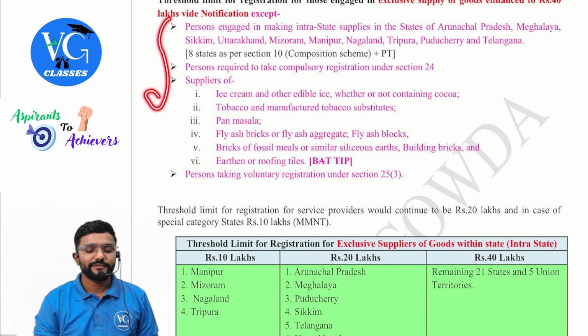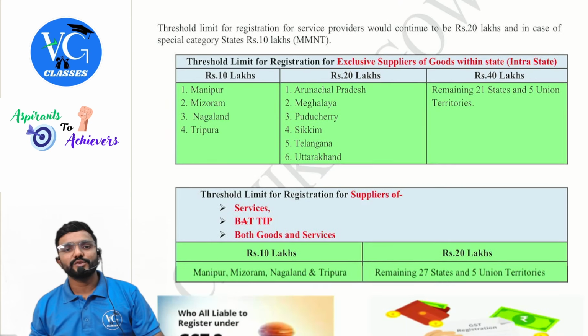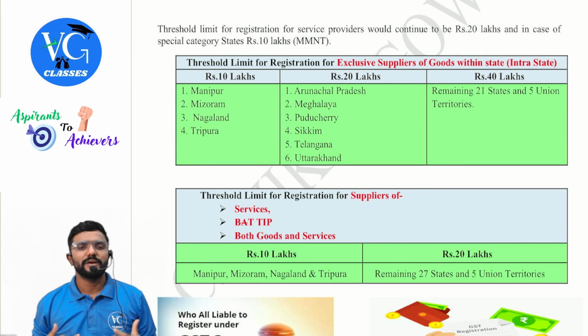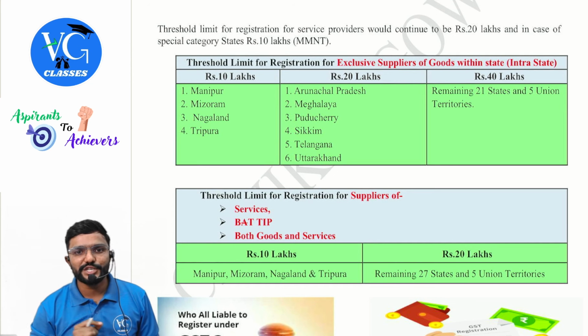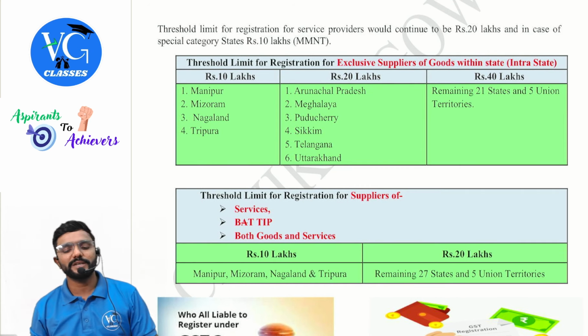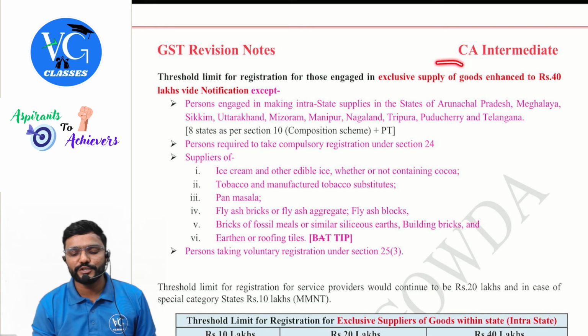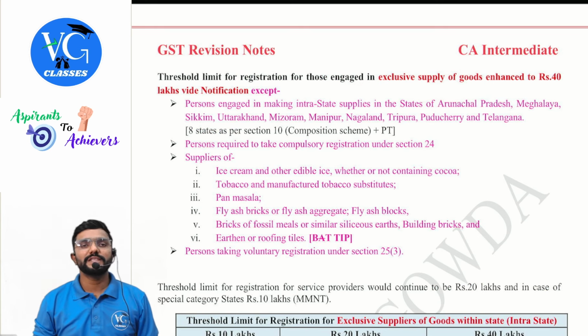For this, guys, the 40 lakh limit is not applicable. Okay, so in simple terms, I have made it further simple. Sir, what, when, how much? Threshold limit for registration for service provider would continue to be either 20 lakh or 10 lakh, guys, because this notification is only for exclusive supplier of goods, that too within the state.